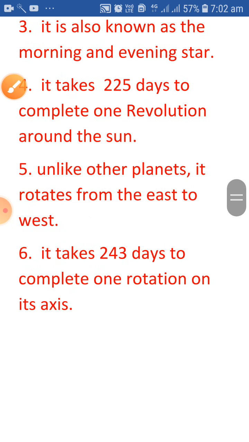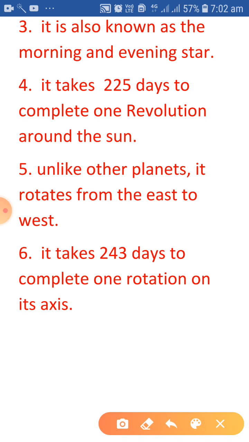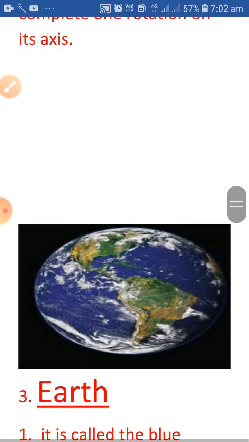It takes 225 days to complete one revolution around the Sun. Unlike other planets, it rotates from east to west. We discussed this thing also: Venus and Uranus both rotate from east to west. It takes 243 days to complete one rotation on its axis.